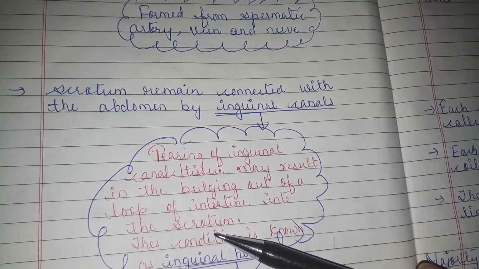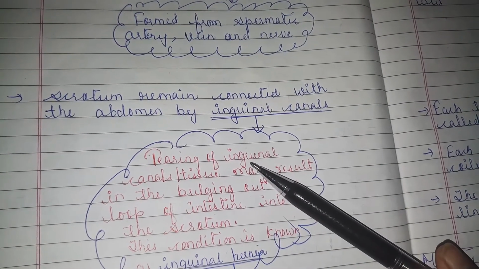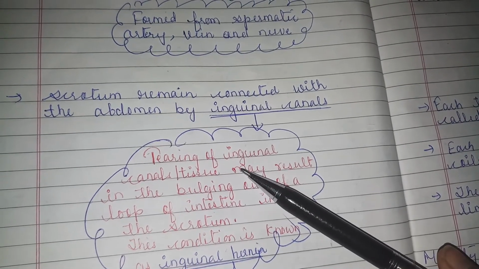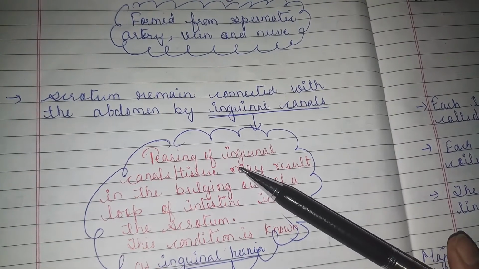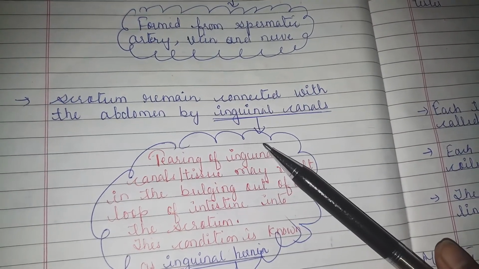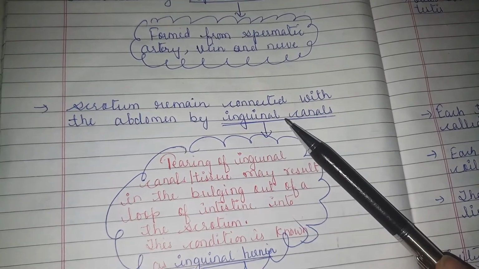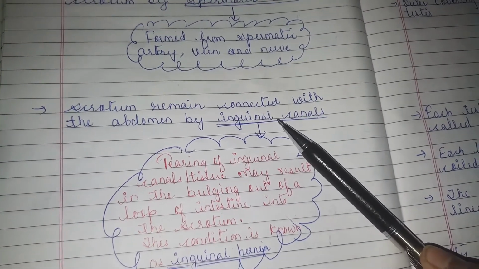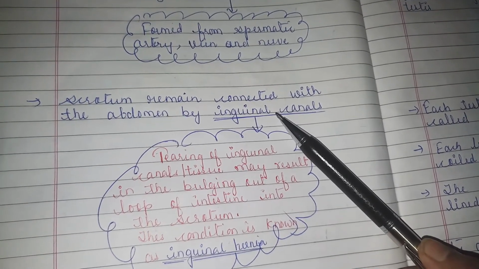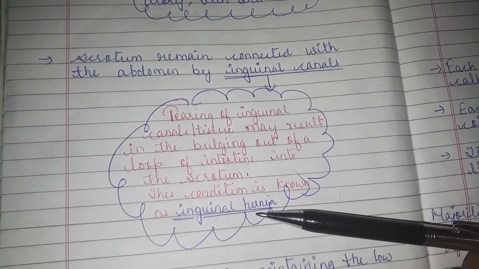The scrotum normally carries testes, but if too much weight is lifted by a male individual without taking any precautions, at times this inguinal canal or tissue may tear, which will result in the bulging of the intestine into the scrotum, and that condition is called inguinal hernia.